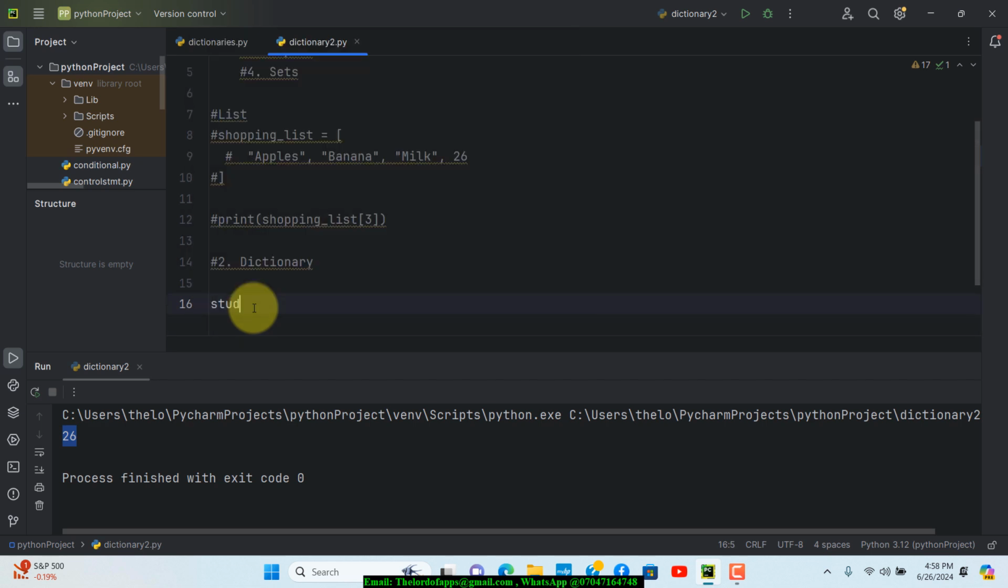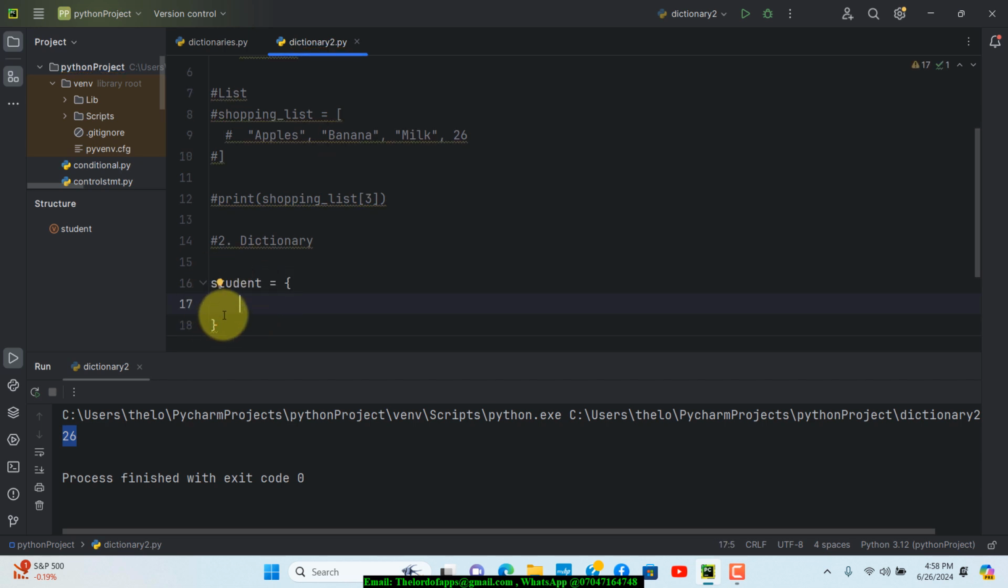So I want to create a variable right now. I'm going to call that student, and I want to set that to these curly brackets right here. And then within this curly bracket, I can go ahead and begin to create quite a few things that I want to create.